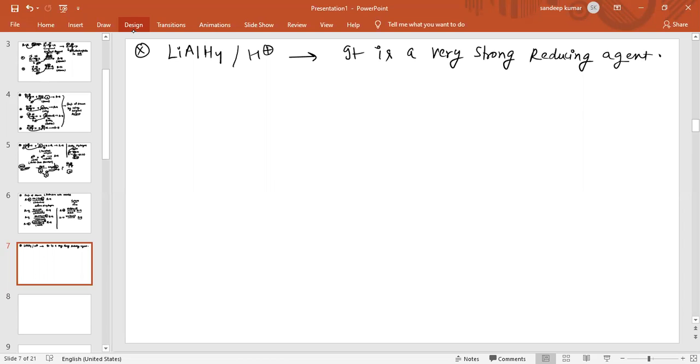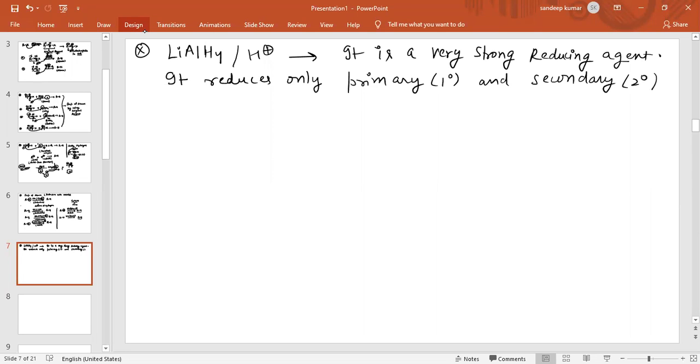See the next feature of this reagent. It reduces only primary, meaning 1 degree, and secondary, meaning 2 degree alkyl halides.